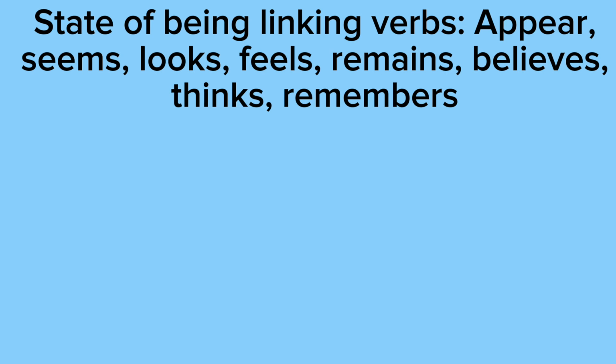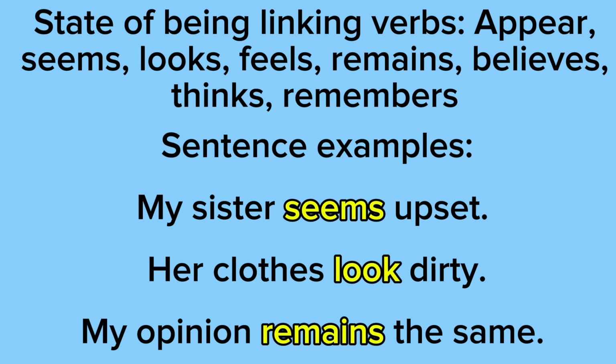Next, we have our state of being linking verbs: appear, seems, looks, feels, remains, believes, thinks, and remembers. So our first sentence example says, my sister seems upset. So my sister is the subject, seems is the linking verb, and upset is the subject complement. It's also an adjective.